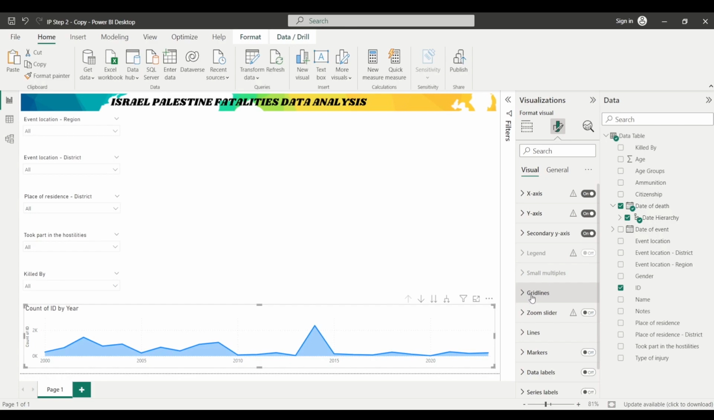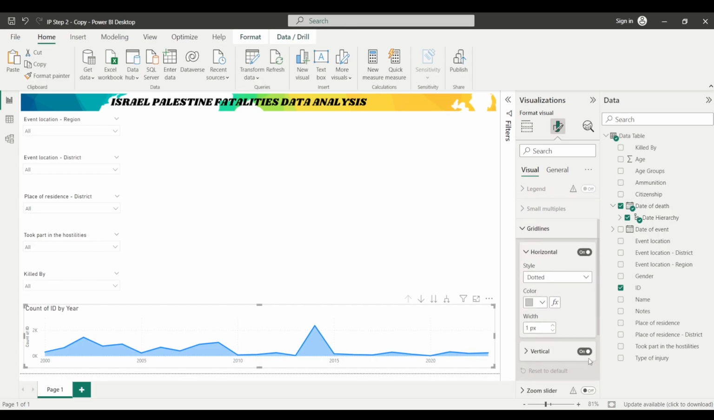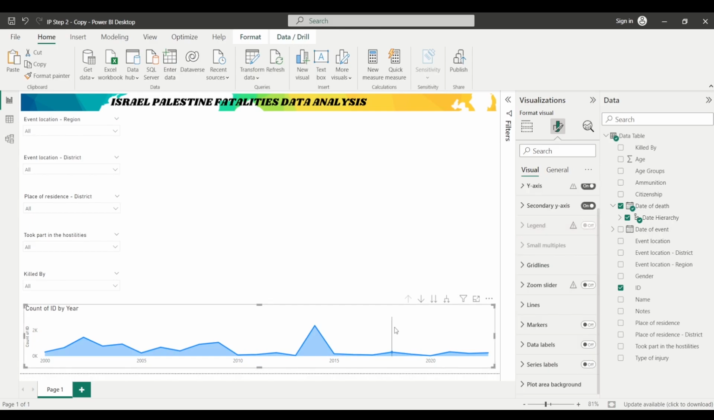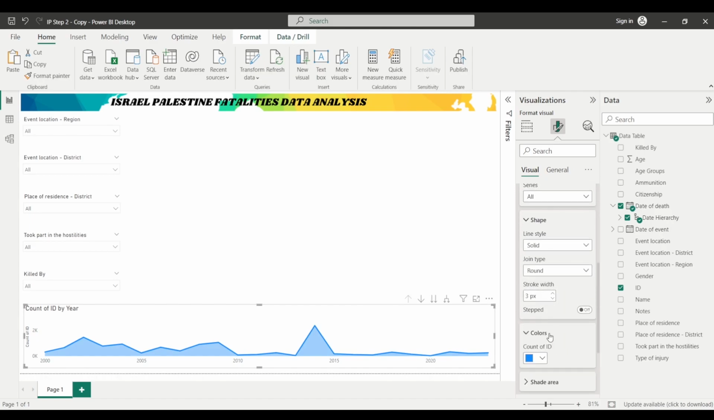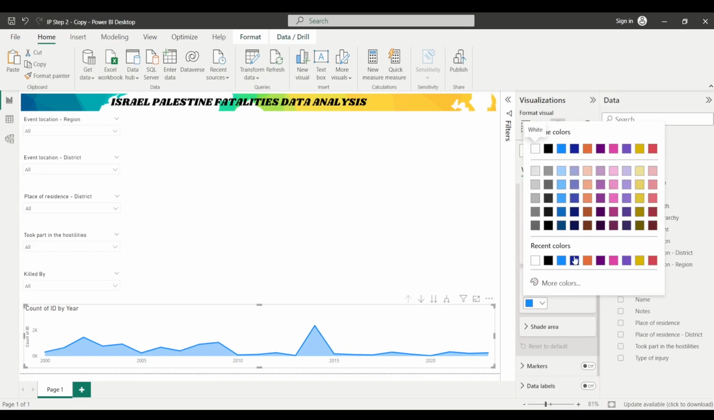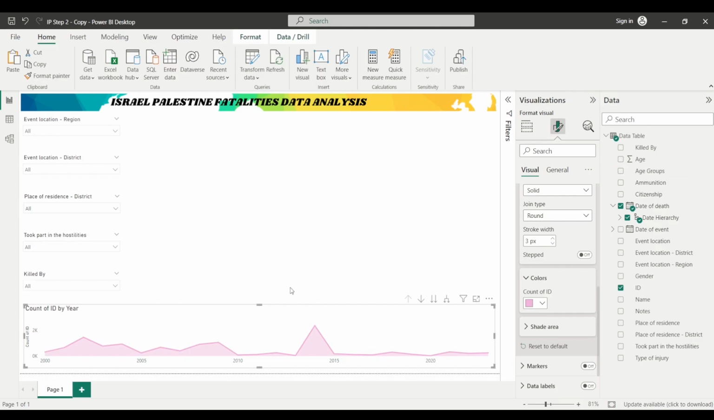First of all, here we have this grid line section. I will expand it. I do not want the vertical and horizontal grid lines, so I will simply change it to off. Now you can see that there are no grid lines. I now want to change the color of the line as well. So I will select this chart, then expand this line section, and under colors, let's choose pink color. So I will select this particular color.